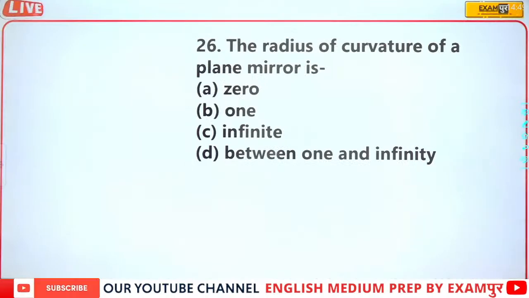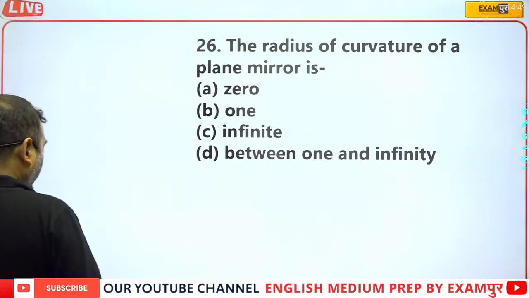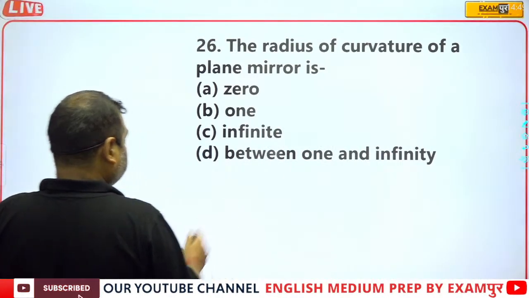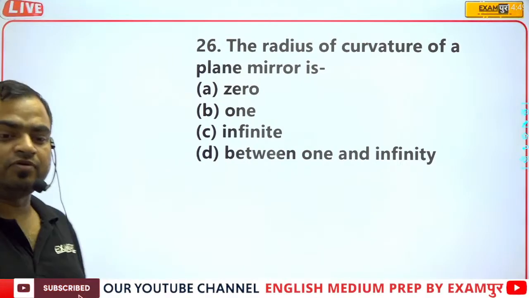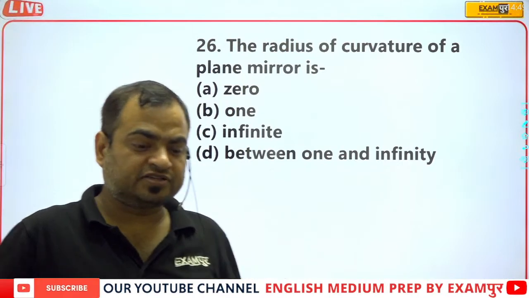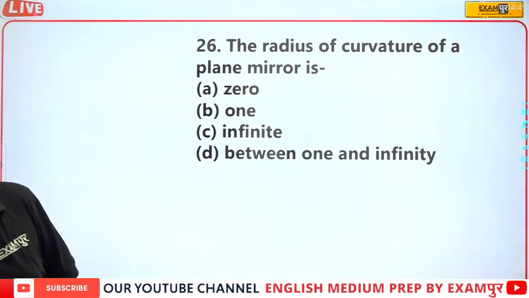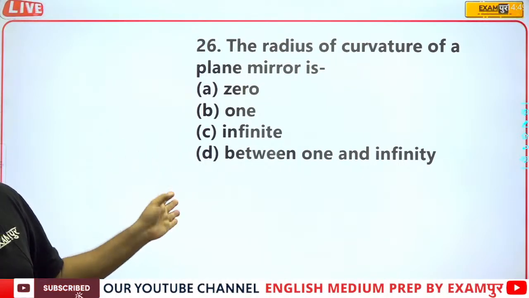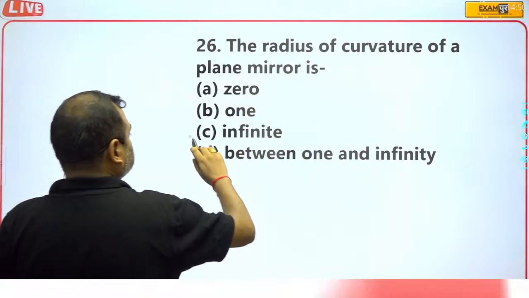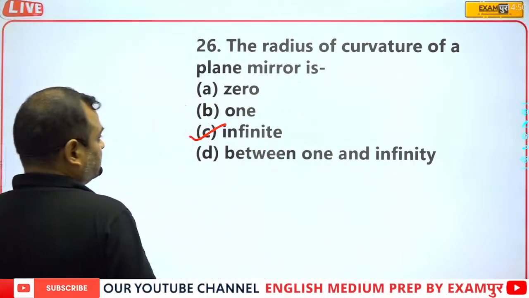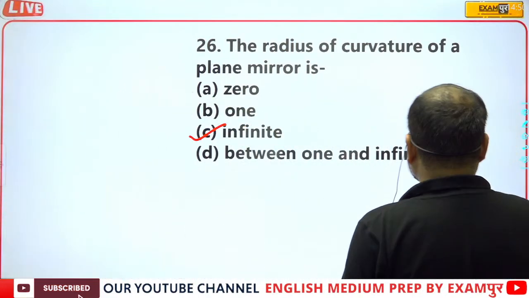The radius of curvature of a plane mirror is, I have already told this example in my paid batch, and this example has already been asked in different examinations at national and state level. The radius of curvature of a plane mirror is infinite. No need to go for the convex or concave.